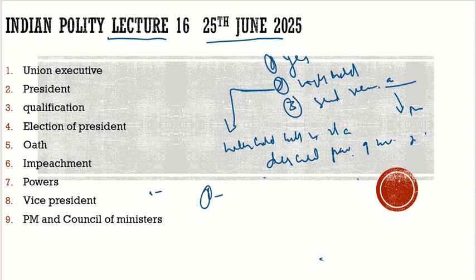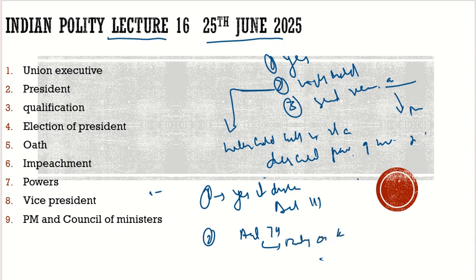There are two opinions with respect to it. The first opinion is that yes, it is discretionary, because article 111 talks about it. The second opinion is, look at article 74. What does article 74 say? Article 74 says that the aid and advice is binding on the president, and he has to work on the aid and advice. So there are two opinions with respect to it.